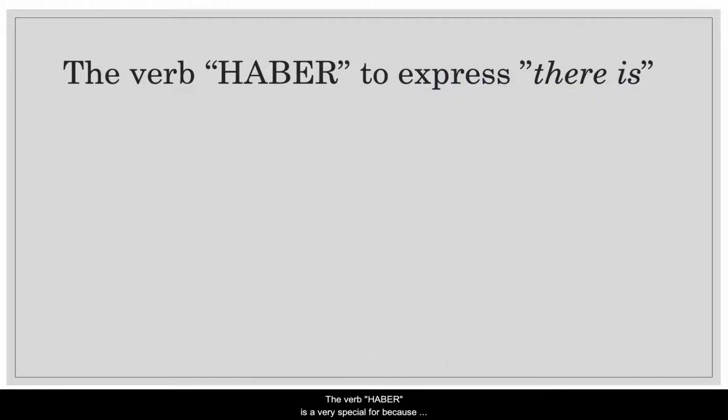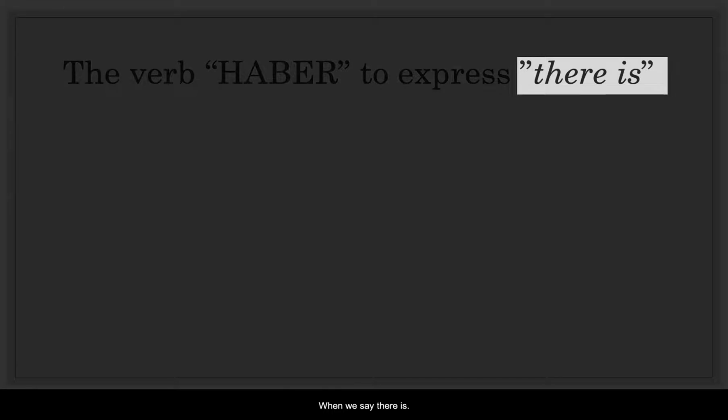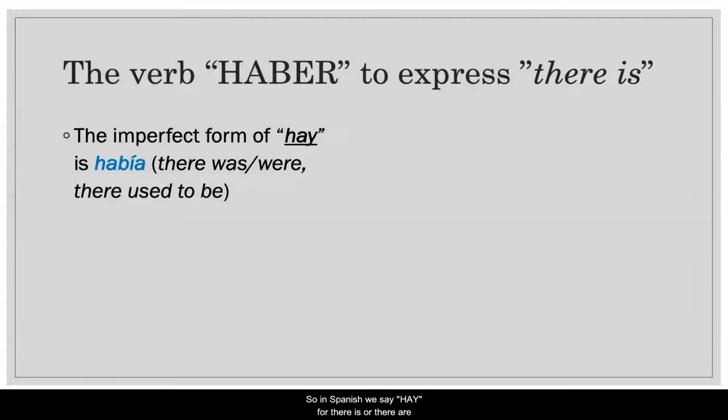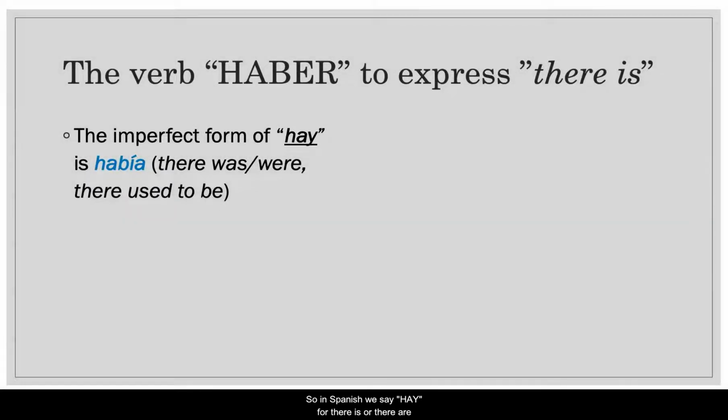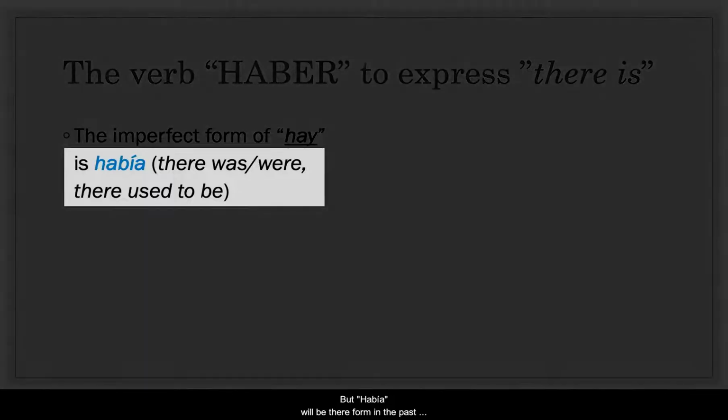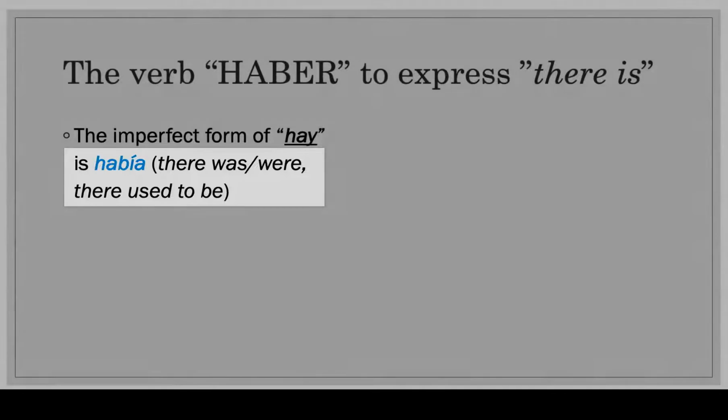The verb haber is a very special verb because it helps us to express in the present tense the existence of something when we say "there is." In Spanish, we say "hay" for there is, or there are. But "había" will be the form in the past. There was, or there were, or there used to be.